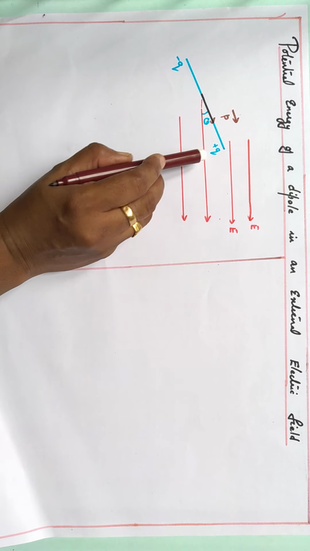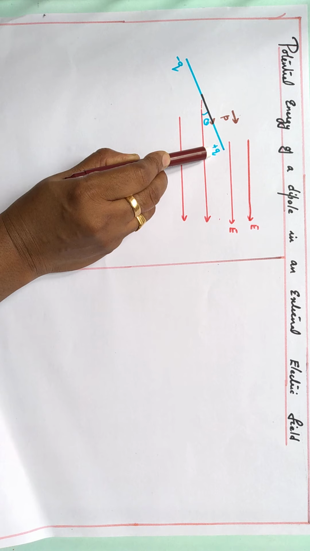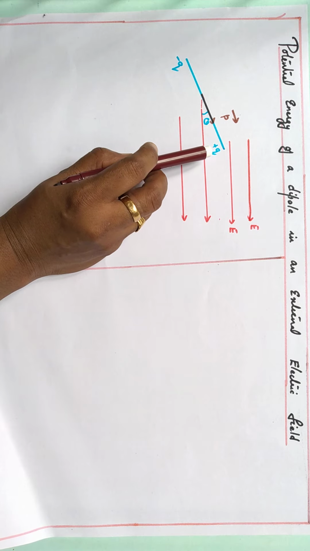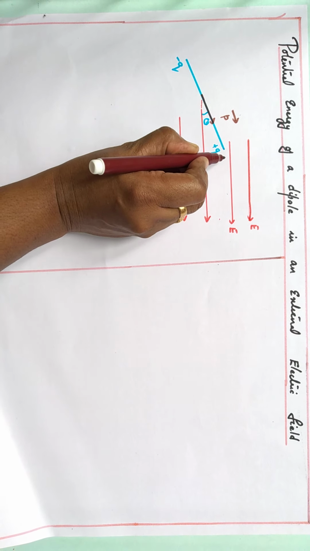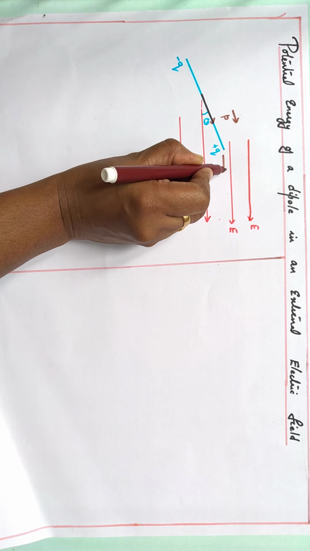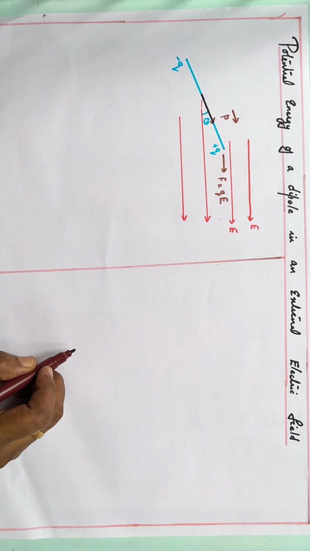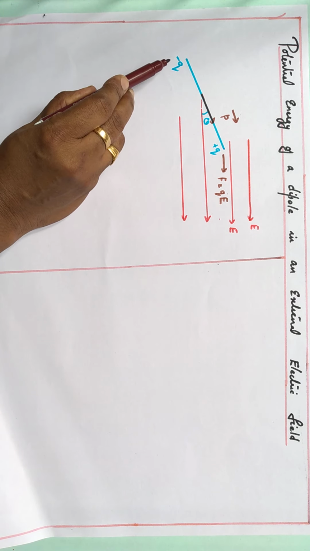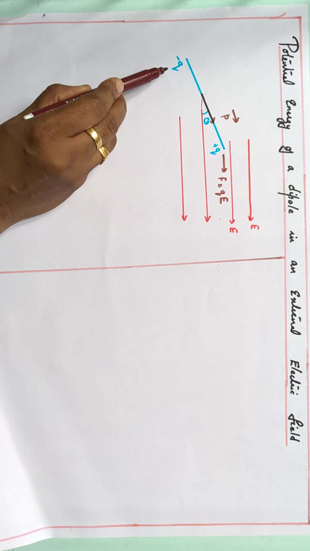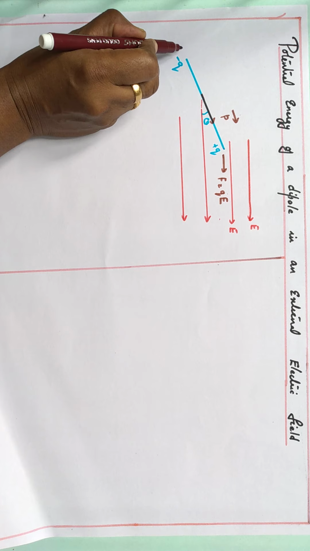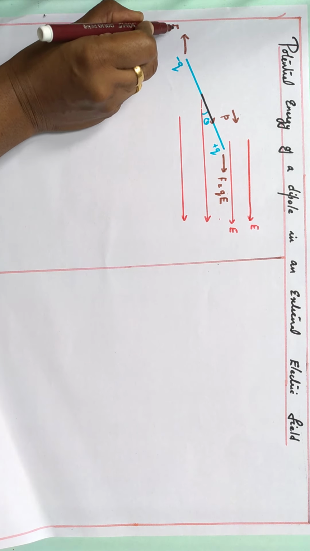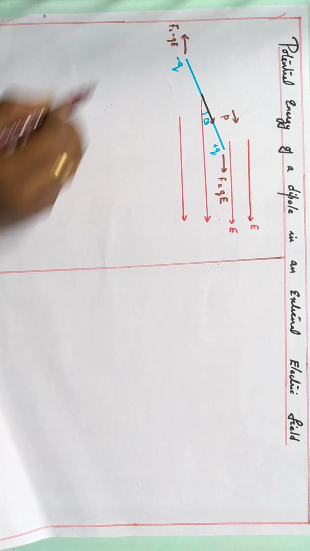We know when a charge is placed in an electric field, it experiences a force. So when a charge Q is placed in an electric field E, it experiences a force F equals QE. So what is the force experienced by this positive charge? F equals QE. Since it is positive, it experiences a force in the same direction as the electric field. And the force experienced by the minus Q charge is F equals QE in the opposite direction of the electric field. Here the electric field is towards right, therefore the force experienced by minus Q charge is towards left.